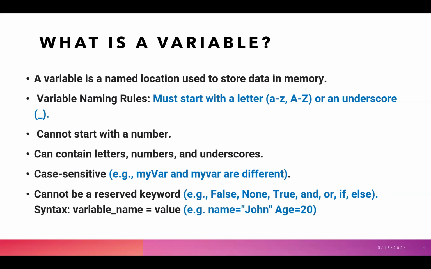There are various rules for naming a variable. The first rule is that it should start with a letter, which could be uppercase or lowercase, or an underscore. We can also use digits in Python for naming a variable, but the name of the variable should not start with a digit. The name of the variable is also case sensitive. Case sensitive means the uppercase and lowercase values are different.